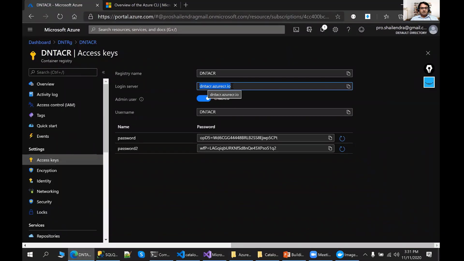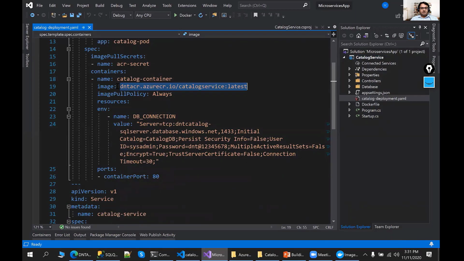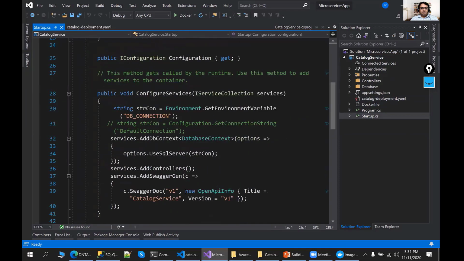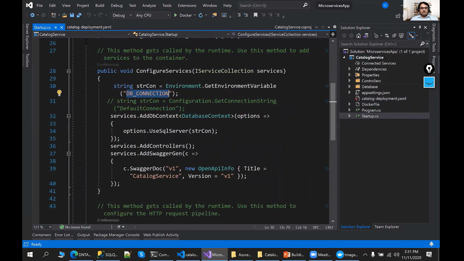So this is my login server, this one. You can see this is the ACR name, and this is the repository which I have published inside this ACR. Then define your database connection string. So this is my DB connection environment variable name. The same I'm accessing in the startup class. Here I'm accessing the same variable.